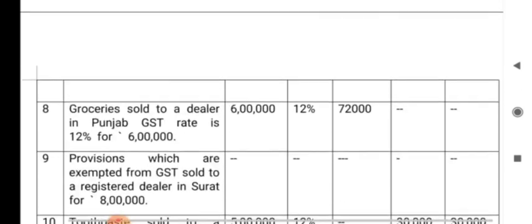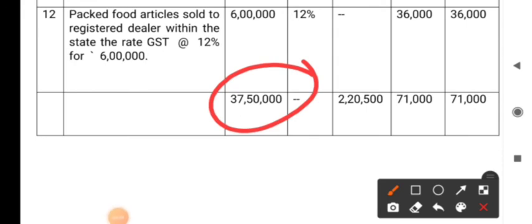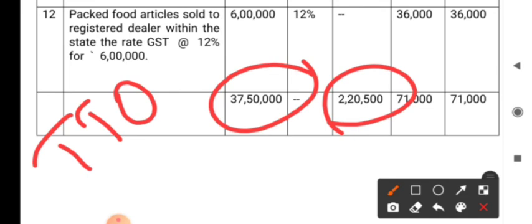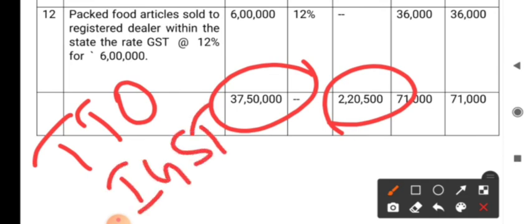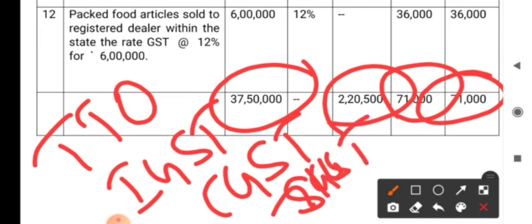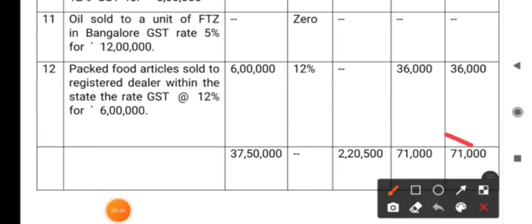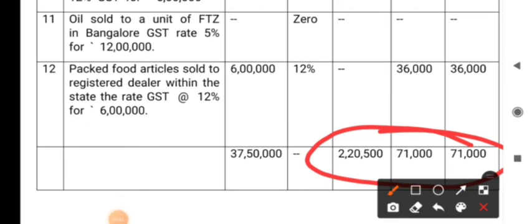So after writing down all these things, let us total. So the total will be 37 lakh 50,000 taxable turnover, right? 2 lakh 20,000 will be the IGST amount payable, the total amount payable by the dealer. 71,000 is the CGST amount collected by the dealer, and 71,000 is the SGST amount collected by the dealer from his customers while making the supply. So he has to pay this much tax to the government after deducting any ITC.